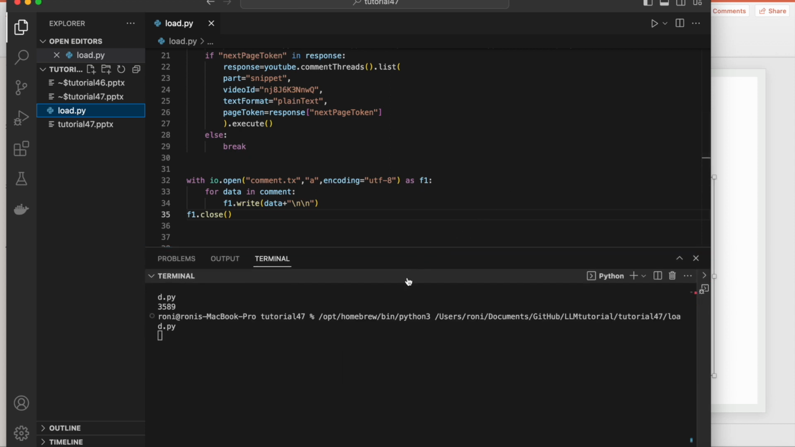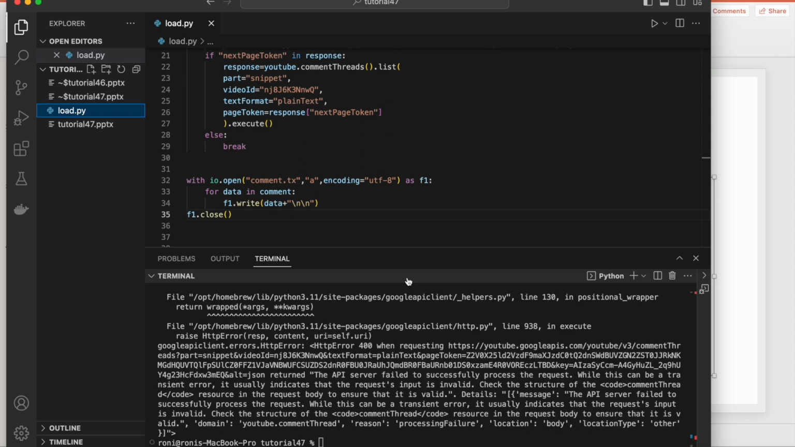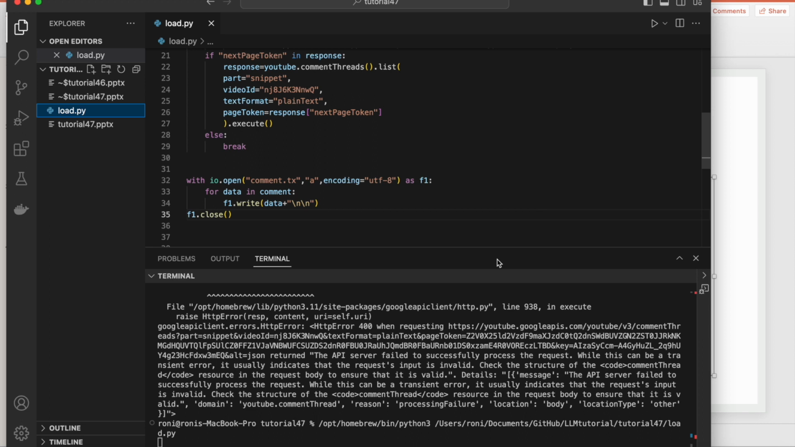Okay, so let's wait. It is giving me some error. I don't know what that error is. It is saying, what is it, the API server failed to successfully process. While that can be a transient error, it usually indicates the request input is invalid, check the structure of the code. The API server failed to succeed. Okay, so I don't know why we are getting this error suddenly. Okay, let's try to do it one more time.